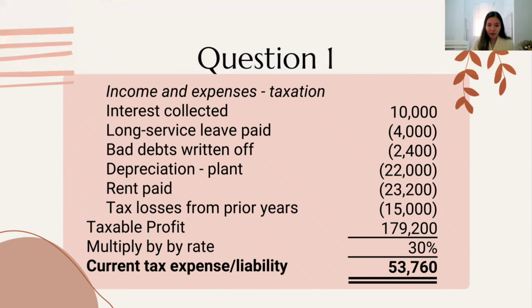After getting this amount, temporary differences items will be deducted and added again to get the taxable profit. In this problem, we added and subtracted amounts accordingly from the draft statement of financial position given in the problem, including the given tax losses of the company from the previous year. The taxable profit for the year is then multiplied by the tax rate, giving us a current tax liability amounting to 53,760 pesos.